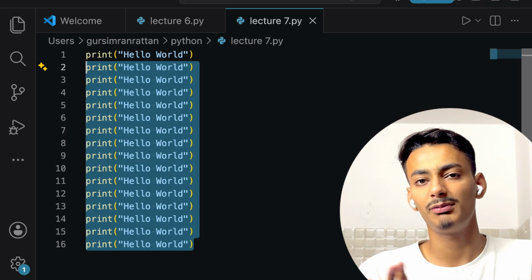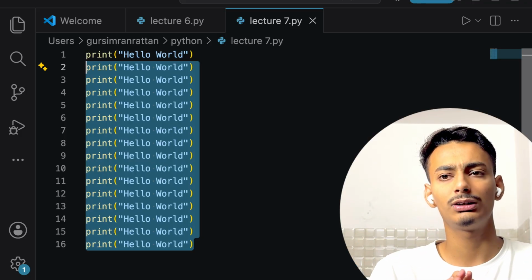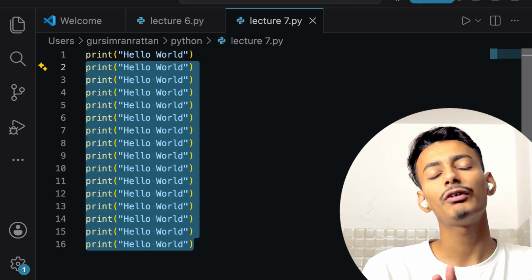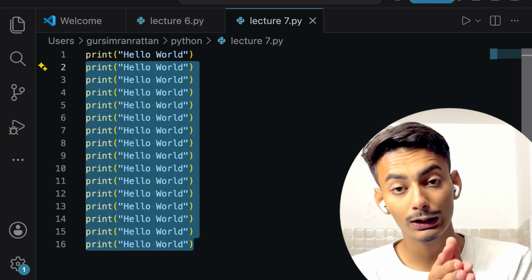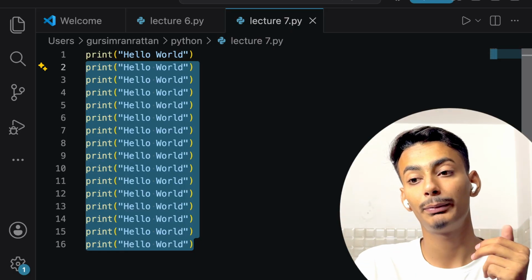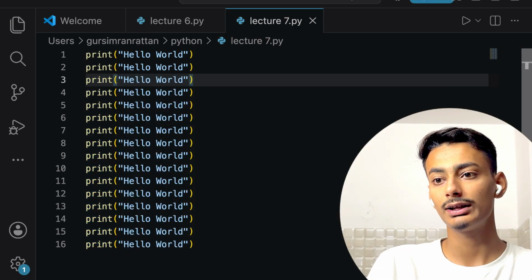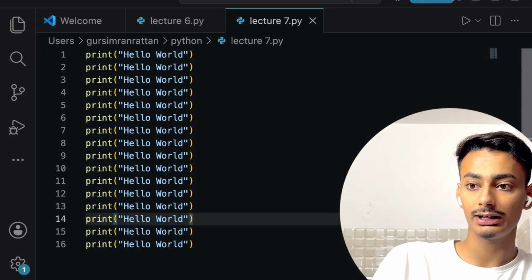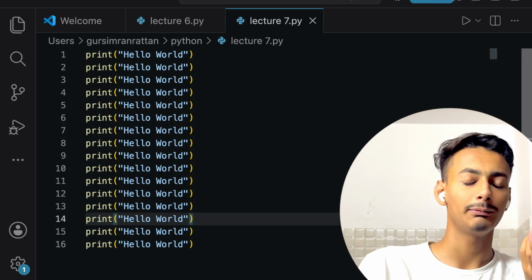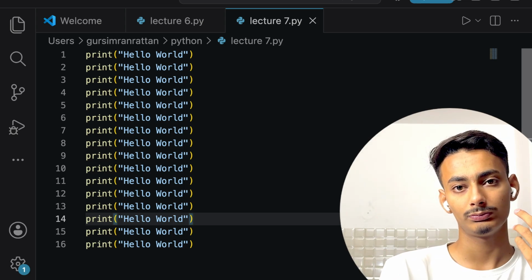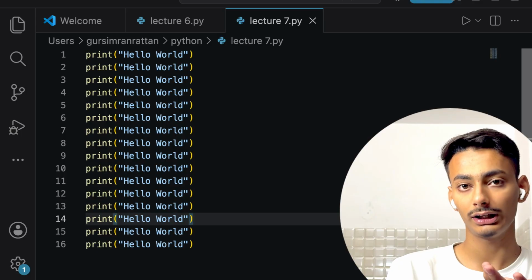Not a million, a million is a very large number that I don't think will be needed in any practical scenario. But still, if I need to write a code n number of times, then there will be repetition in my code. As you can see, as of now, I have only written it 16 times, and still it is looking very messy. And readability. What is readability? The ability to see or to understand the code clearly.